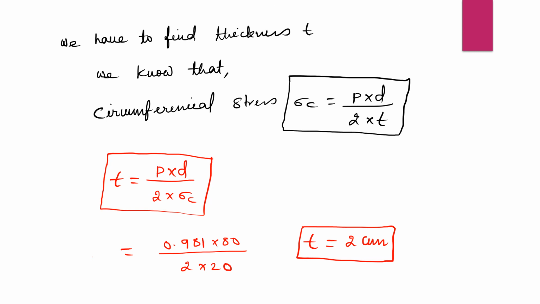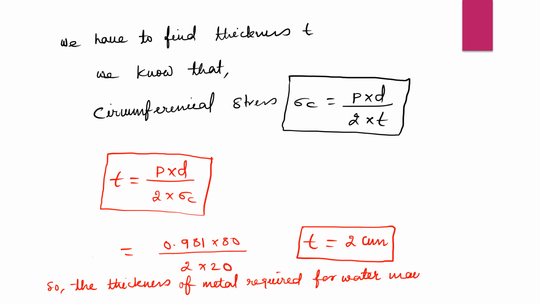So the thickness of metal required for the water main is equal to how much?